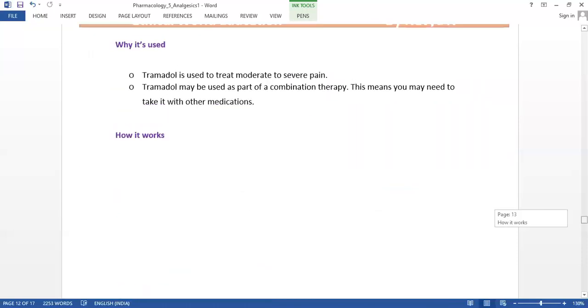Tramadol is used to treat moderate to severe pain. It is also used as a part of combination therapy, which is nothing but being used together with other medication. Let us know how it works.